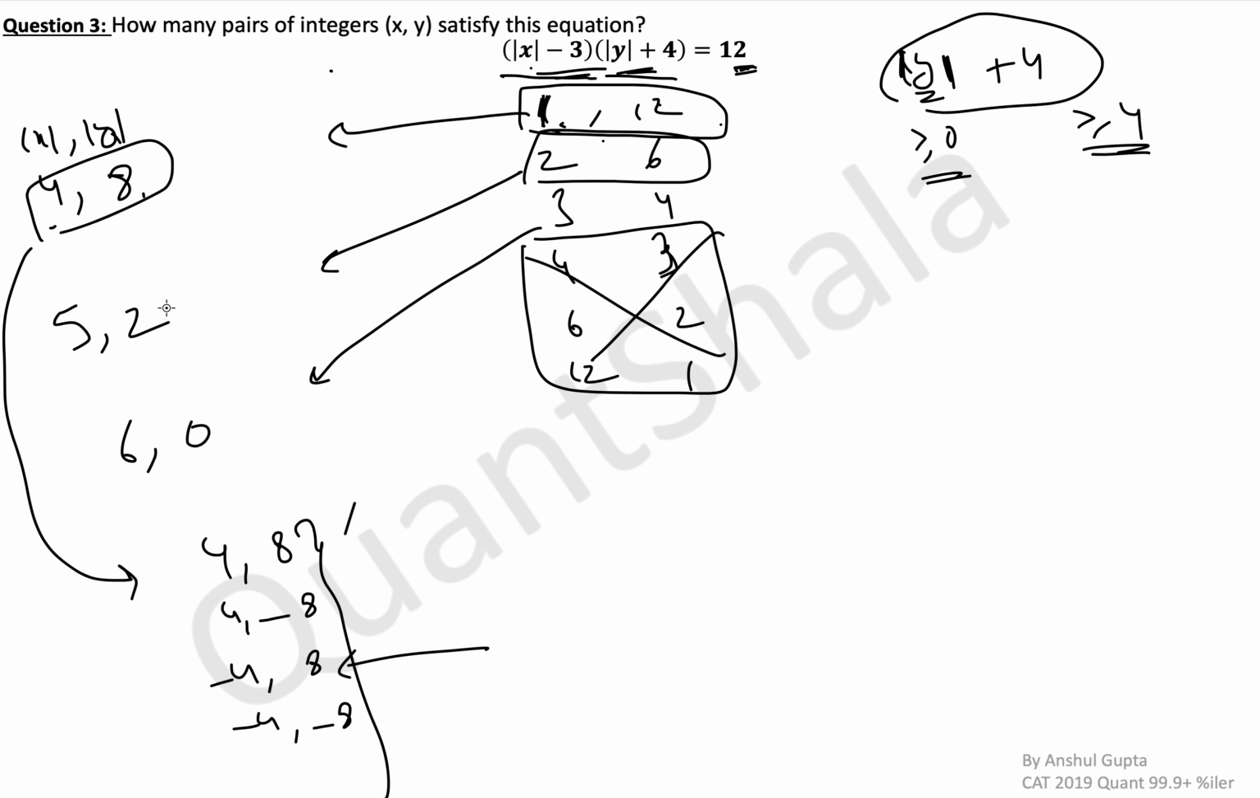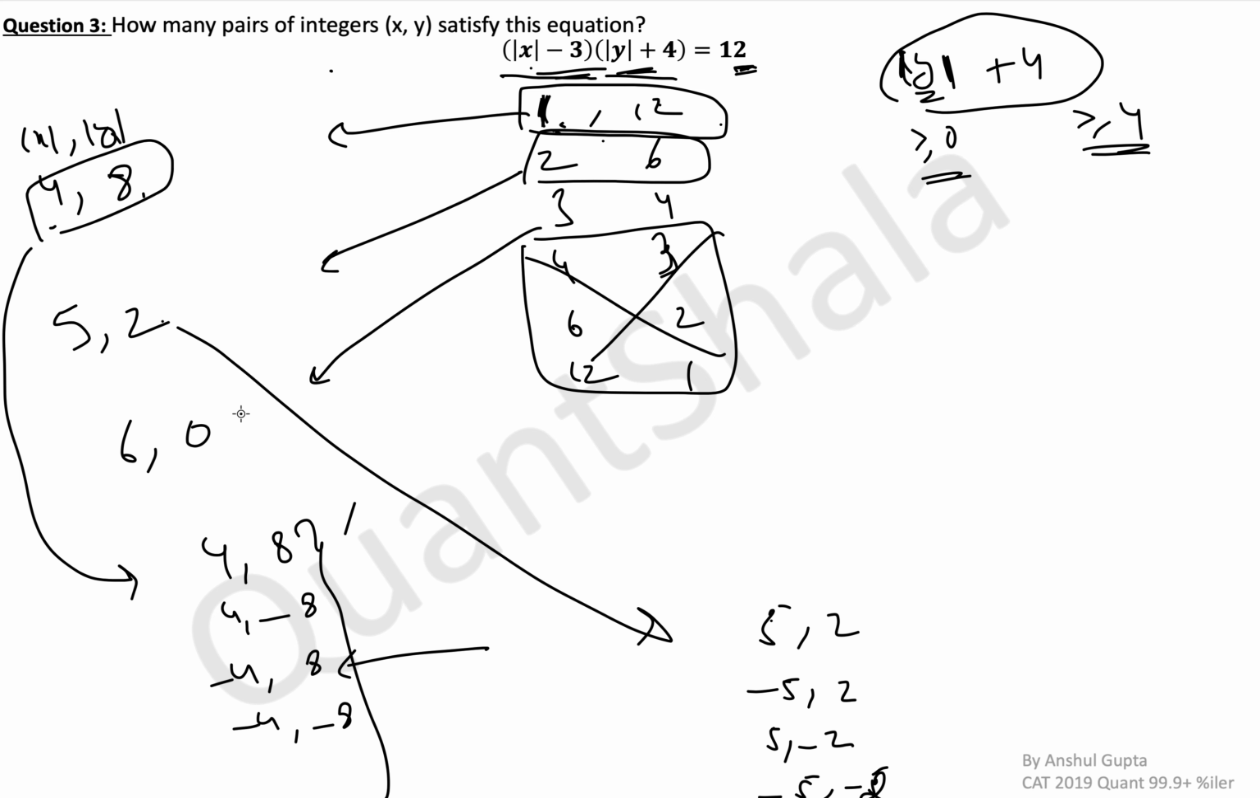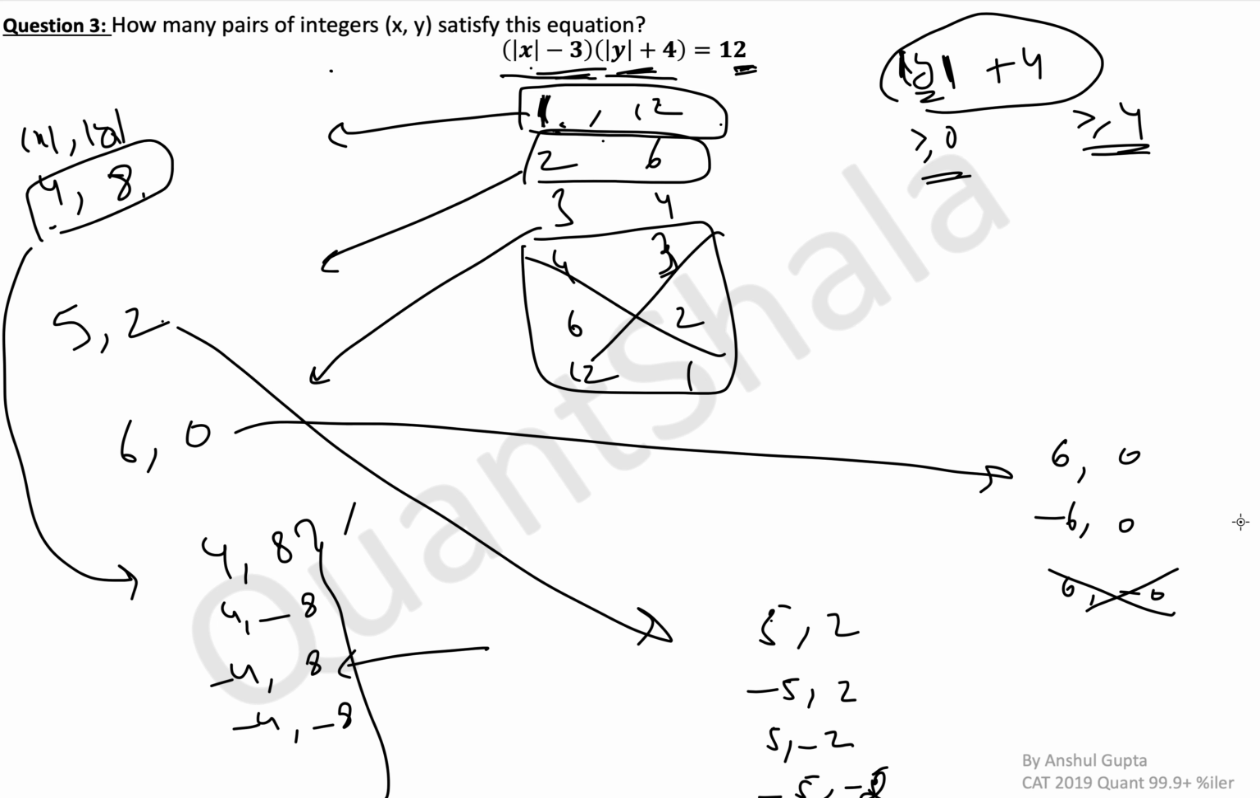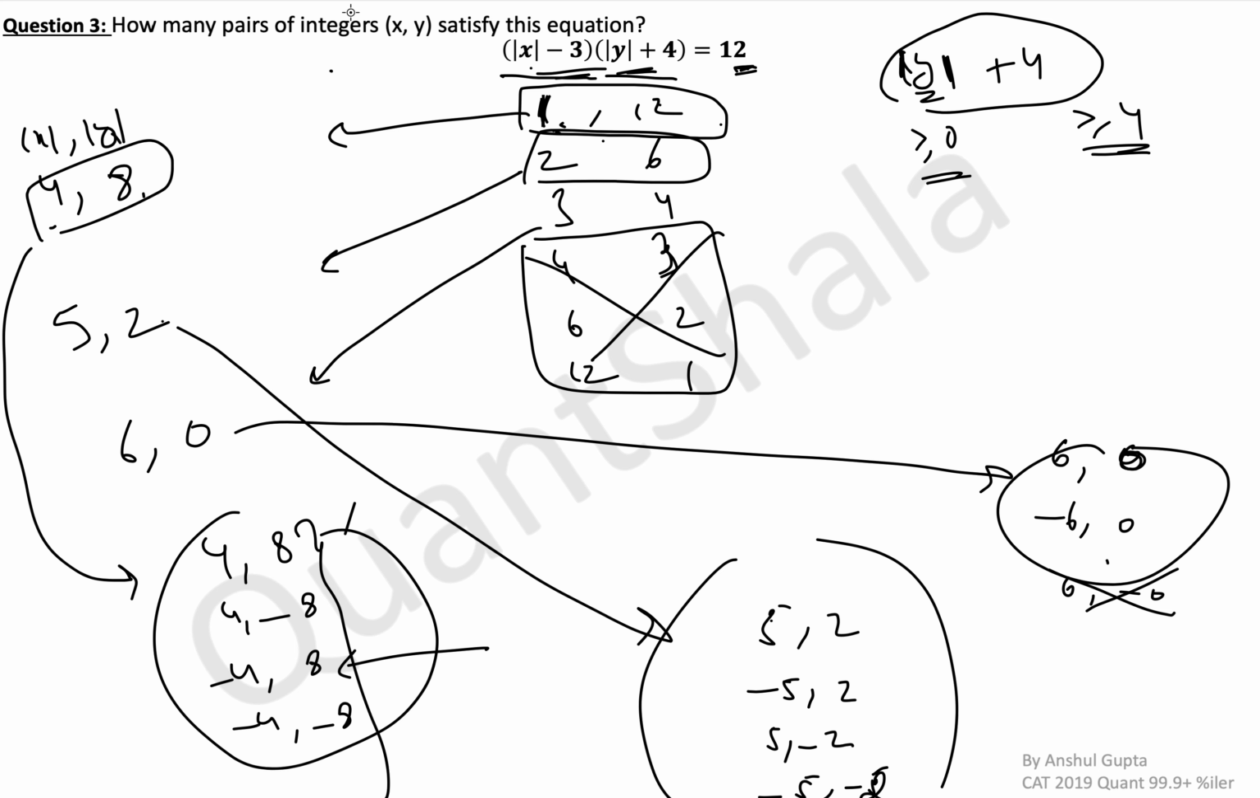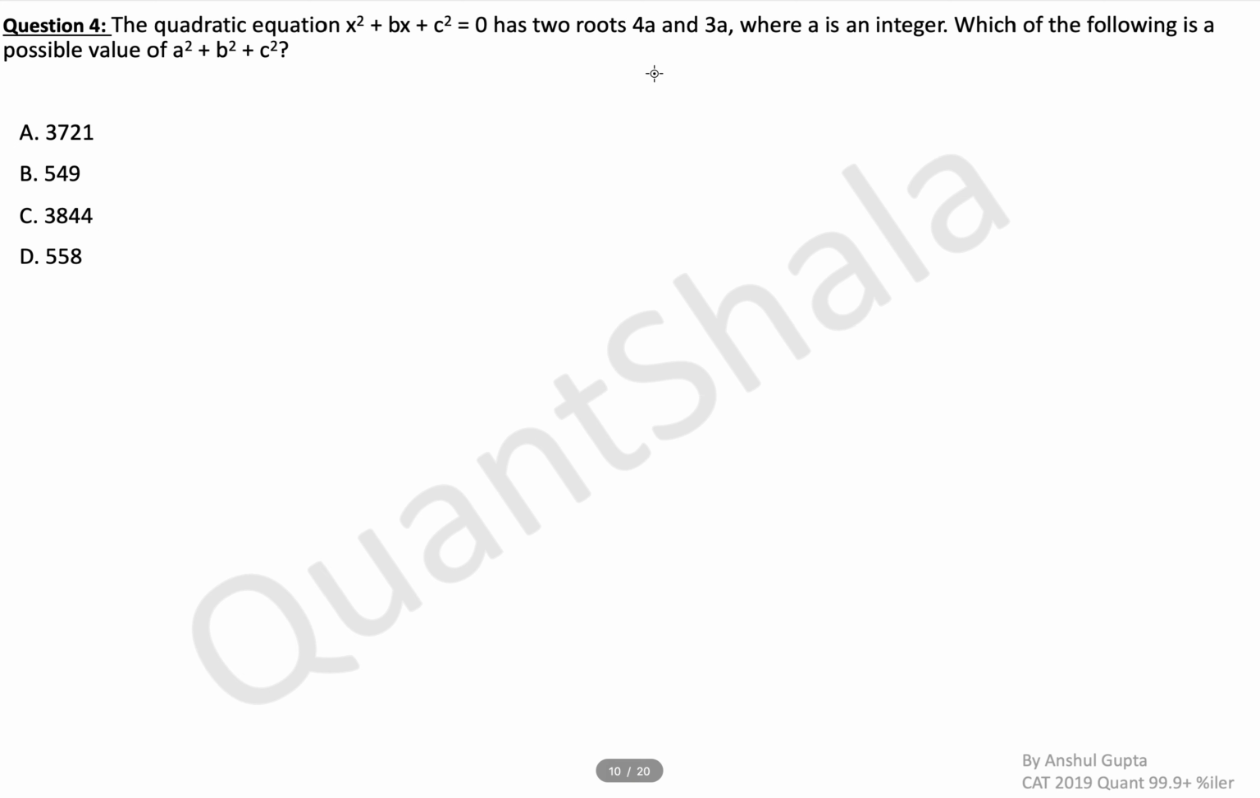Similarly for this 2 comma 6, or 5 comma 2, you will have 4 cases: 5, 2; minus 5, 2; 5, minus 2; and minus 5, minus 2. Similarly for 6, 0, you will have 4 cases: 6, 0; minus 6, 0; 6, minus 0. Oh, is 6 minus 0 a case? No, because 0 is always minus 0 only, right? Minus 0 or 0. So here we only have 2 cases. So 4 plus 4 plus 2, the total number of cases we get is 10. So a total of 10 pairs of integers x, y would satisfy this equation. This was an easy question. Moving on to the next question.